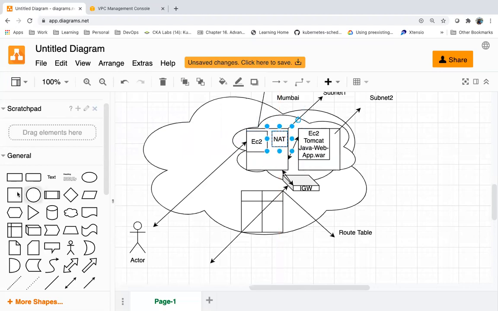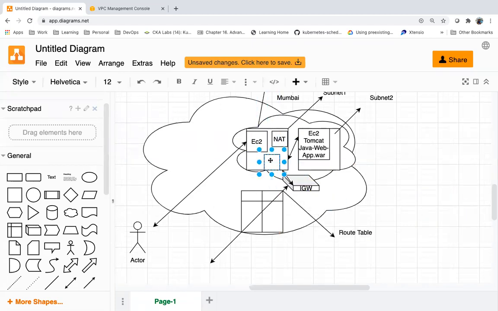So the load balancer will be in the same network, running in a public subnet.